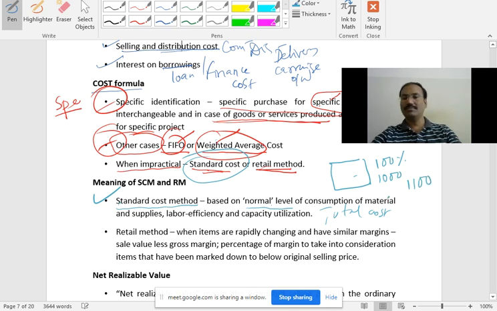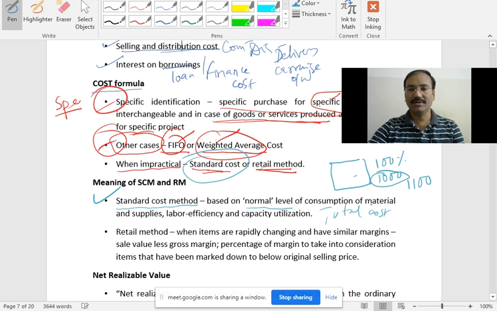Sometimes it is possible, right? You are producing more than your actual capacity. Like a bus with 56 seats, but sometimes the bus is full with more than 56 passengers, and some of the passengers are standing while traveling. It is like that. In production also, you may produce more than your capacity. In that case, you need to consider only your maximum normal level, that is 1000. So don't take 1100.